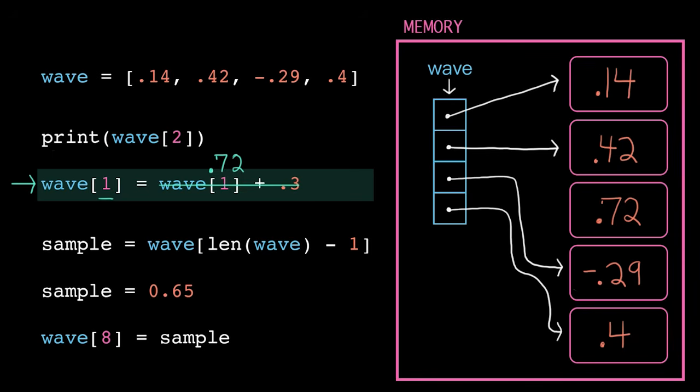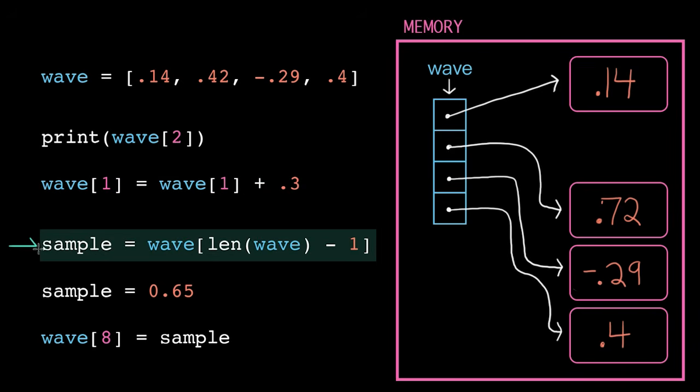The assignment statement wants to update the element at index 1. So we go to our variable wave, move over 1, and then update that memory address to point to the new location where we just stored 0.72. Done. And now that that old value has nothing pointing to it anymore, the computer will come back in and clear out that memory. We load in our next assignment statement, and we simplify down the right-hand side.